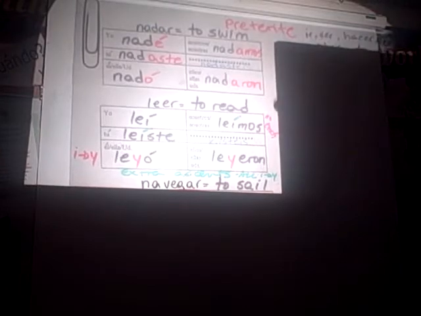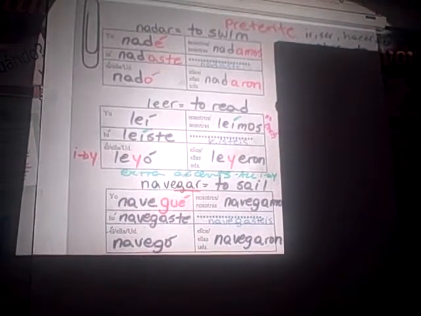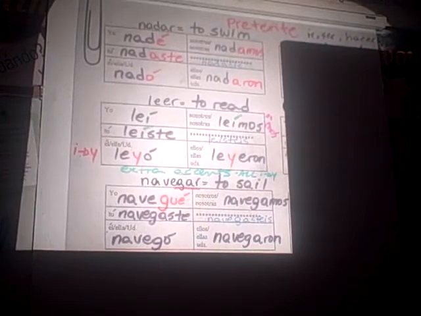Anything special with navegar? Good. So it's a gar verb. Only changes in the yo form. The rest of the forms are regular conjugations, nothing special. So navegué, you don't hear that. What about dormir? Perfect. Okay. So top 3 conjugations, nothing different. It's regular conjugations. And then when you get to the bottom 2, O to U in the basement. Now, if you were to do dormir in the present tense, it would be an O to U boot. Since we're doing it in the preterite, it's an O to U basement. Okay, so don't confuse the different tenses. We're going to focus just on preterite for this chapter.